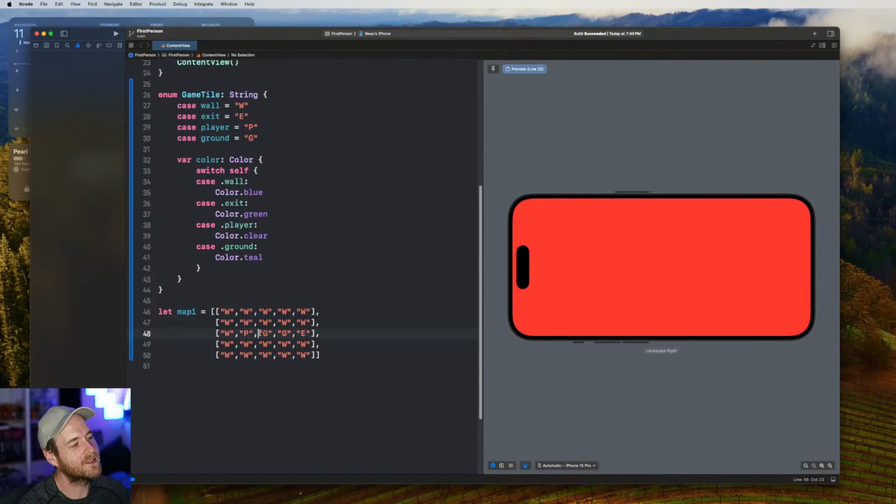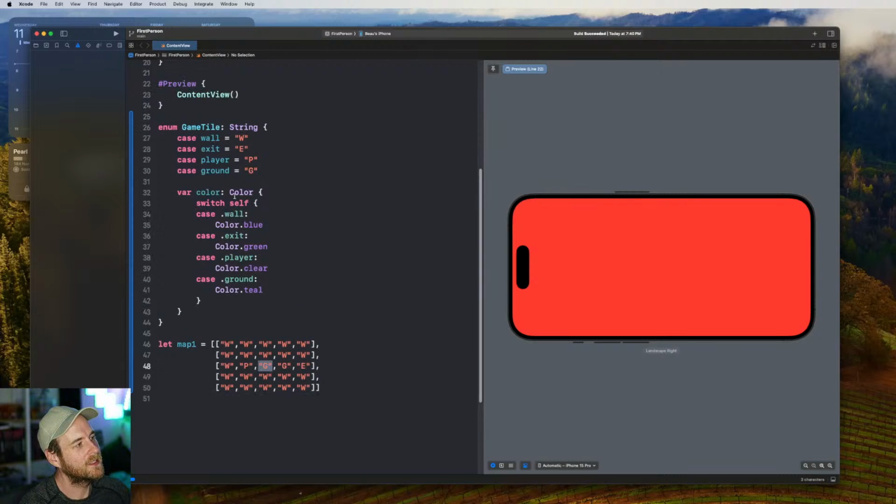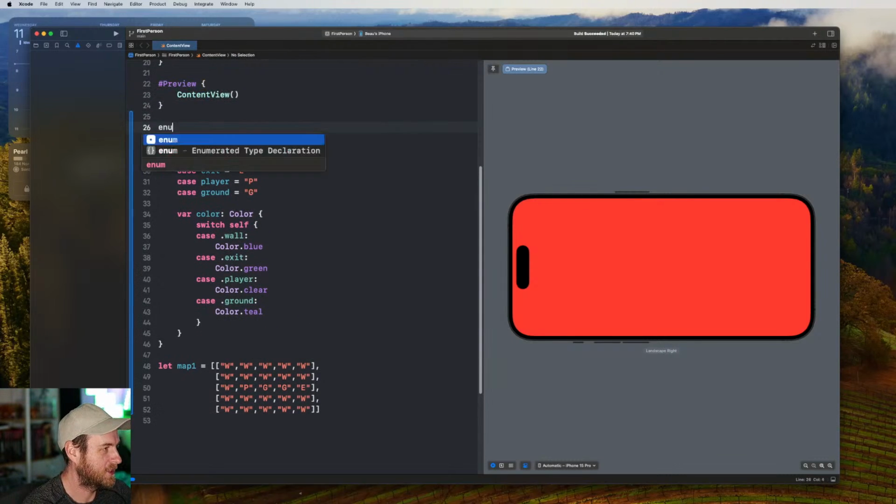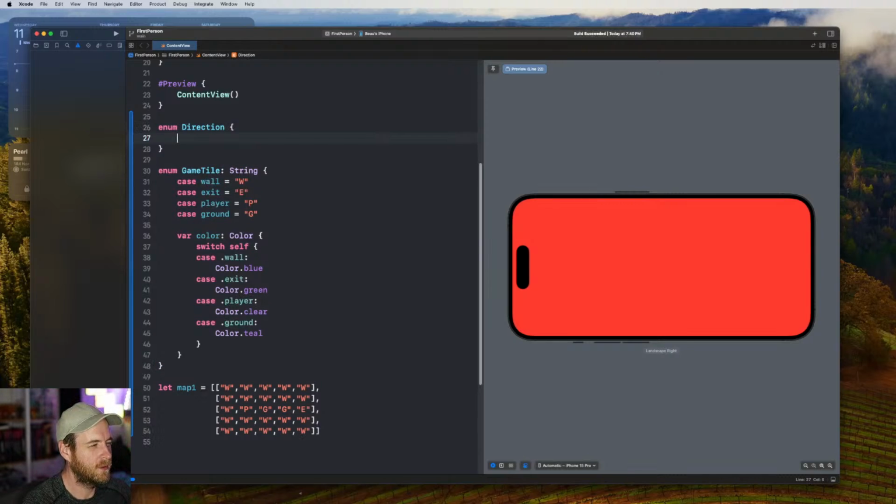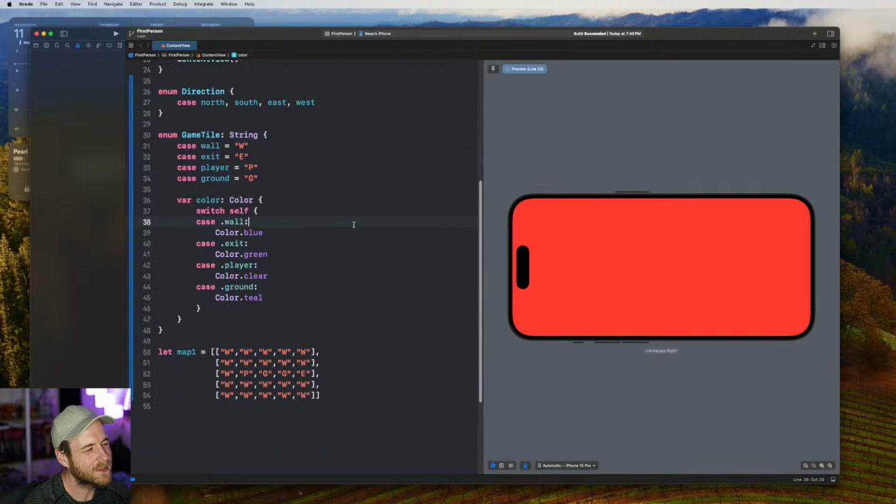Yeah, so it needs to be based on the direction. So we'll say the direction is north. Let's do another enum for the direction. I don't think we need to type this. So we'll go north, south, east, and west. Am I doing this right? I feel like this is correct.